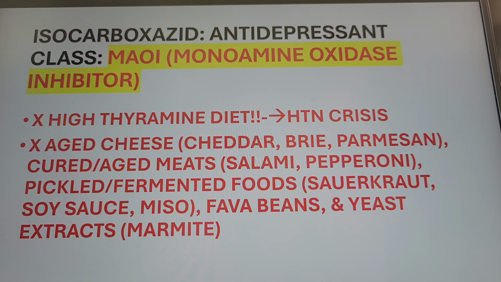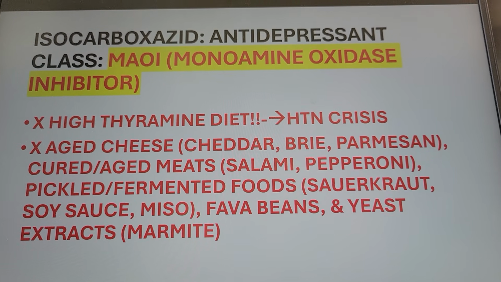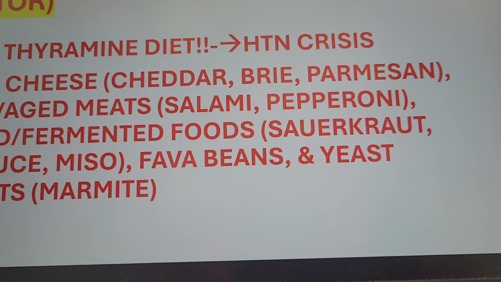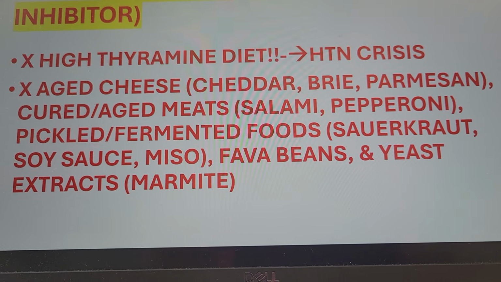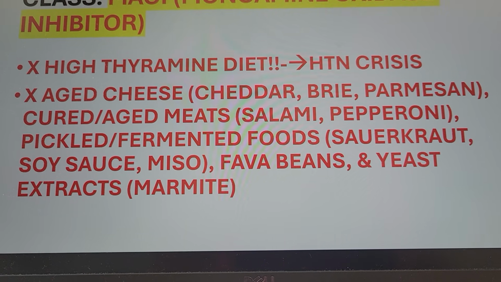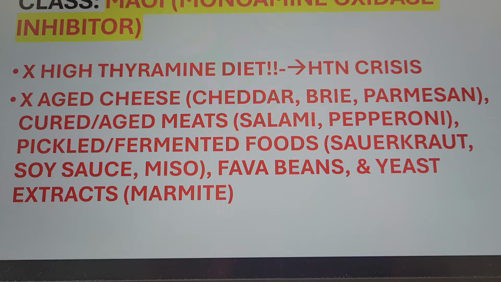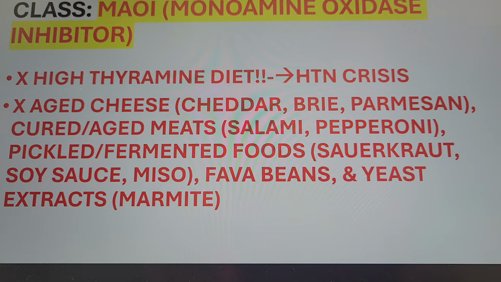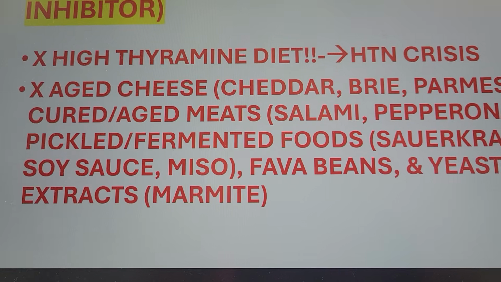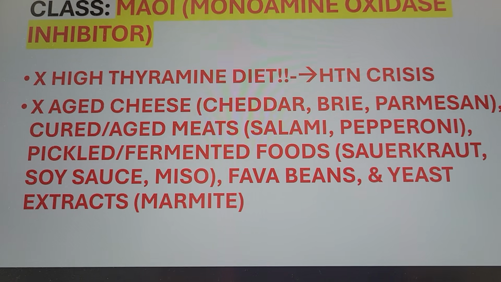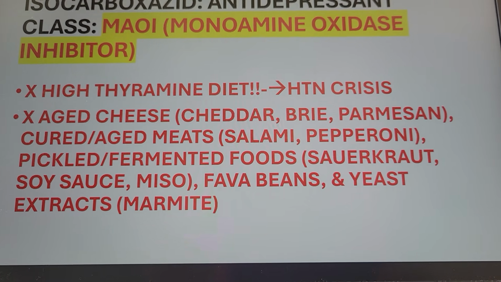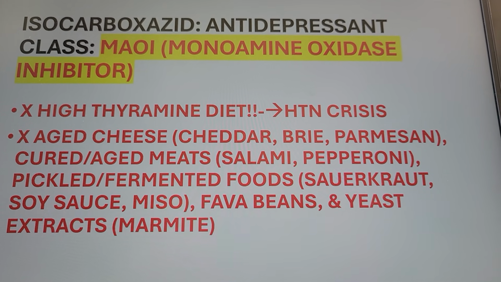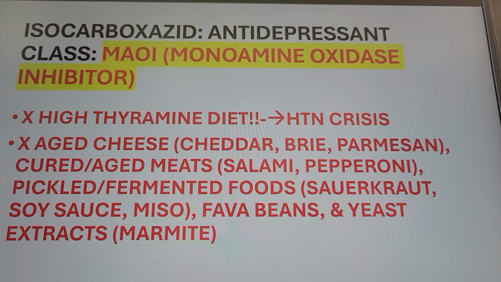Don't give them a high tyramine diet: aged cheese, sauerkraut, homemade bread, right? So it's cheddar, old cheese, brie, parmesan, something that is already old. Cured, marinated food, smoked food, aged meat, salami, pepperoni, pickles, fermented food, sauerkraut, soy sauce, miso, fava beans, yeast extract, marmite, right? If they take this, homemade bread, avocado also, they can have a hypertensive crisis. BP very, very high, they can have a stroke, right?